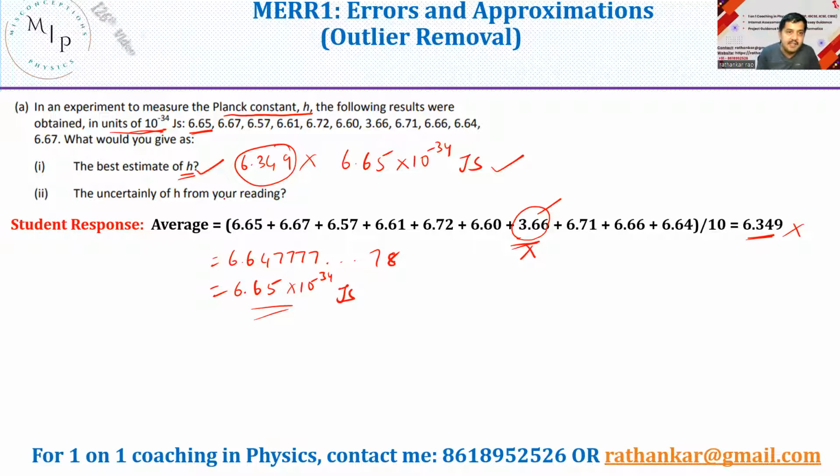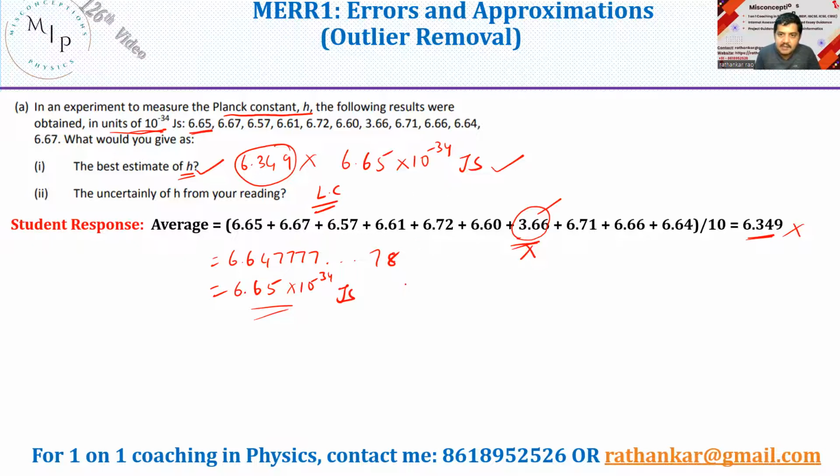Then the uncertainty of h from your reading. Now, what is the uncertainty here? It is nothing but your least count. What is the least count here? What is the least measurable value? The least measurable value here is of the order of, now you see 6.65, 6.67, 6.61, and so on.